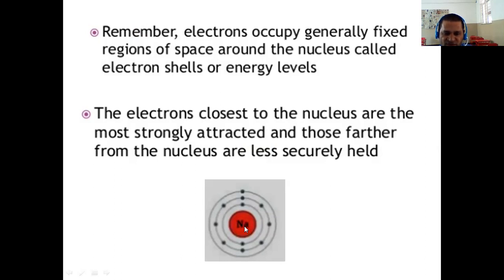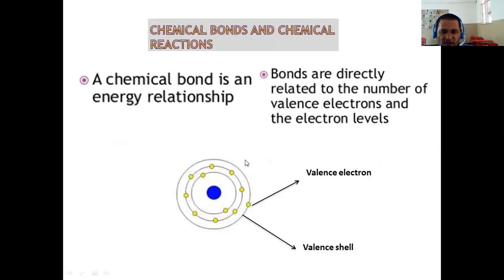The force that holds the nucleus and the electrons together is more at the orbit nearer to the nucleus, and less at the one far from the nucleus. That is the reason why they undergo chemical reactions. The electrons at the outer energy level of an atom are known as valence electrons, and the shell is known as the valence shell.